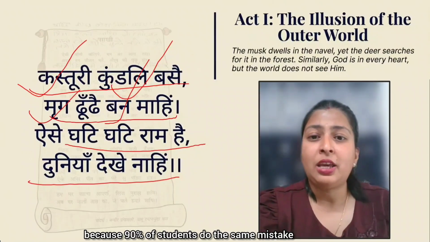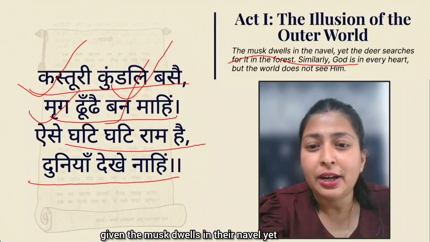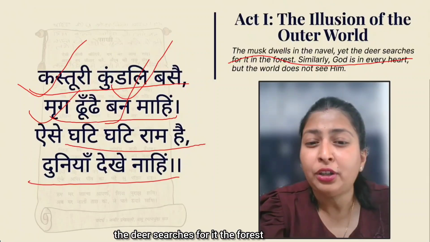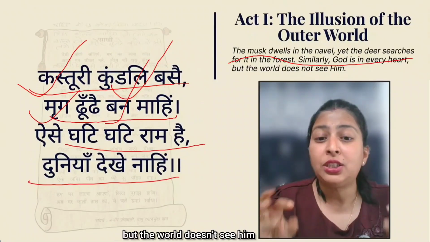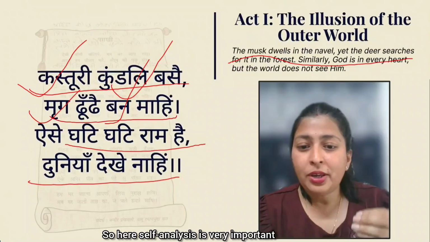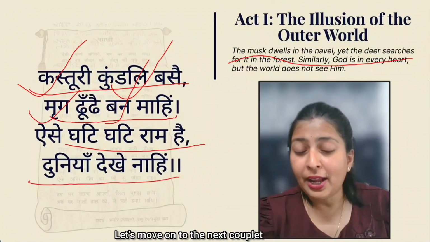do the same mistake. Even in the English meaning they have given: the musk dwells in the navel, yet the deer searches for it in the forest. Similarly, God is inside every hut, but the world doesn't see him. So here self-analysis is very important. Let's move on to the next couplet.